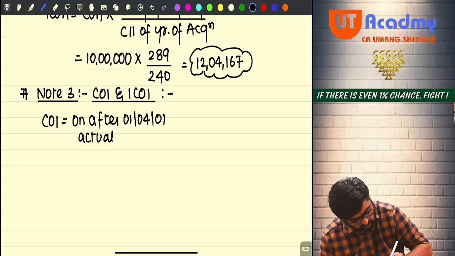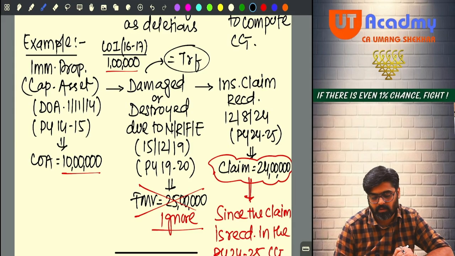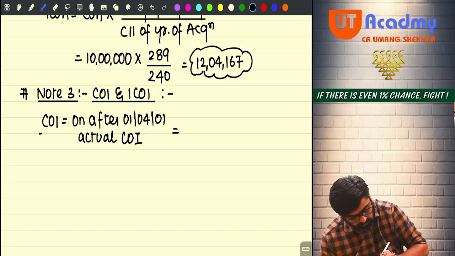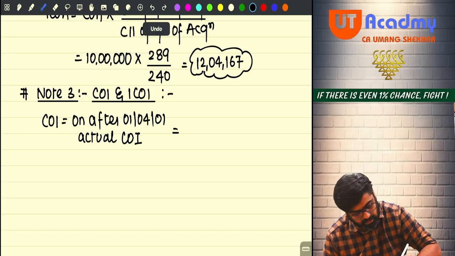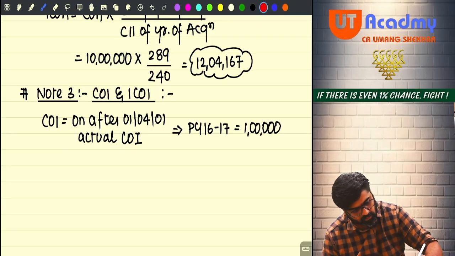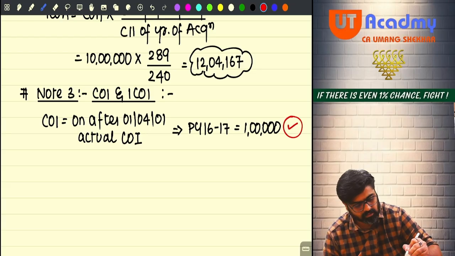Actual cost of improvement, how much was that? 1 lakh, no? In the year 16-17. So cost of improvement in the previous year 16-17 was 1 lakh. Will this be considered or not? Yes, this will be considered.